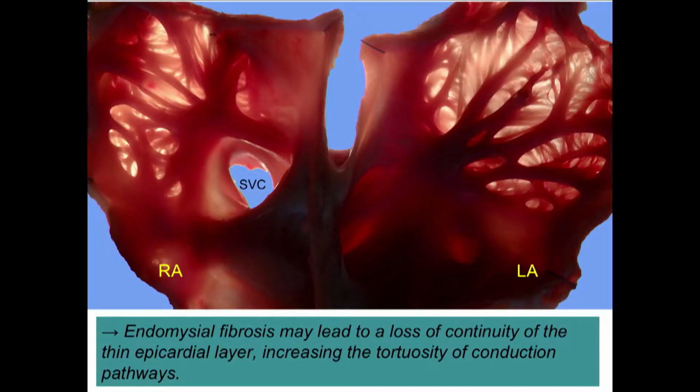That's interesting because that takes place in the outer epicardial shell of the atrium, which in most places is very thin, only 1 or 2 millimeters. So what we think, summarizing a lot of work we've done on this, is that endomysial fibrosis may lead to a loss of continuity of this epicardial layer, increasing the tortuosity of conduction pathways.